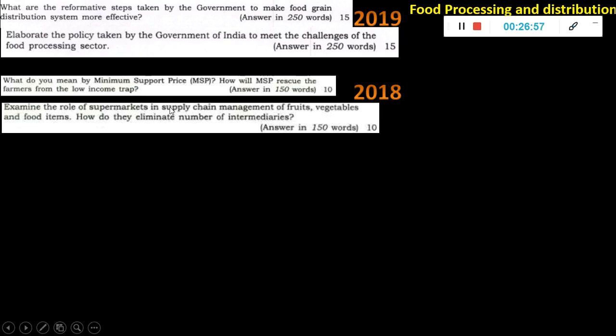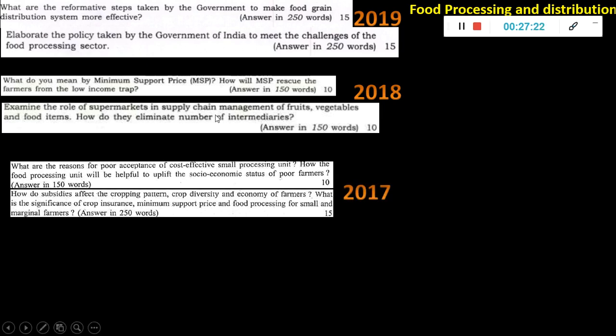In 2019: examine the role of supermarkets in supply chain management of fruits, vegetables and food items. How do they eliminate the number of intermediaries? You know, there are different types, like contract farming and cooperative farming, where farmers can directly sell to these kinds of people, or there will be a middleman, an intermediary. So the middleman concept has been eliminated in the last few years. That is what you have to explain: what is the role of supermarkets, so that they can get it directly from the vendors. It's actually the contract farming concept, so you have to write on that.